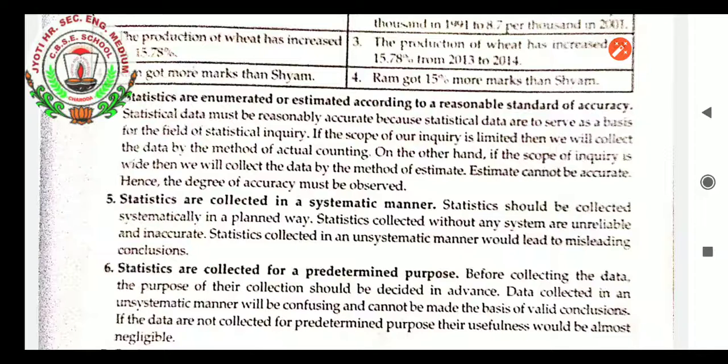Statistics are collected in a systematic manner. Definitely, the data which we are collecting, we have to collect in a systematic order, then only the data will be workable. Like 2012 profit we have taken, then 2013, then 2014. If we collect that way, it will be helpful for us also. So statistics should be collected systematically in a planned way. Statistics collected without any system are unreliable, baseless and inaccurate. Statistics collected in an unsystematic manner would lead to misleading conclusions.